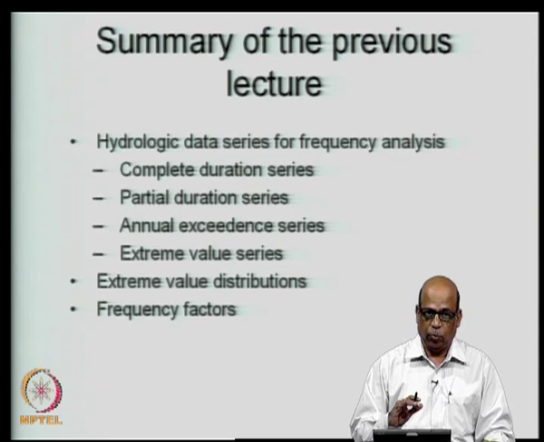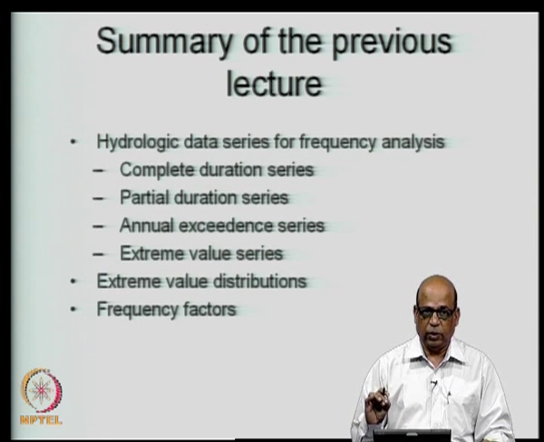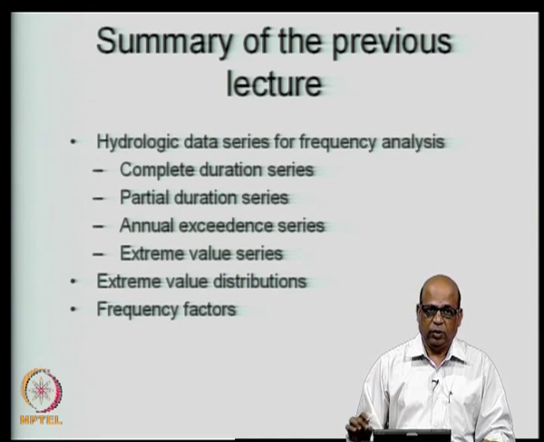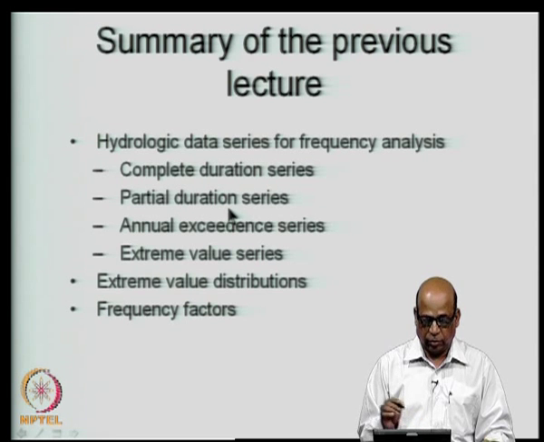Let us say you put a threshold of 2000 cubic meters per second. Whenever the discharge crosses 2000 cubic meters per second, we collect those values and constitute a series, and use only such a series for frequency analysis. That constitutes a partial duration series.